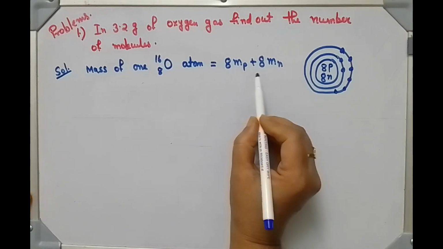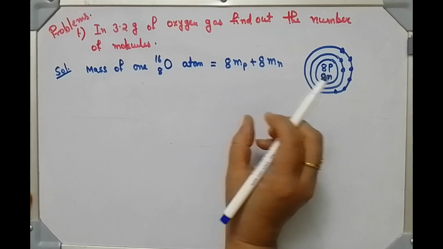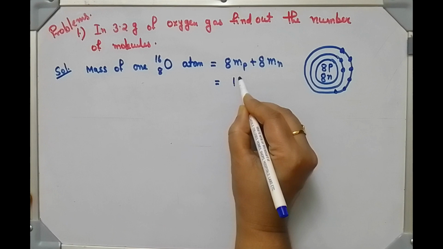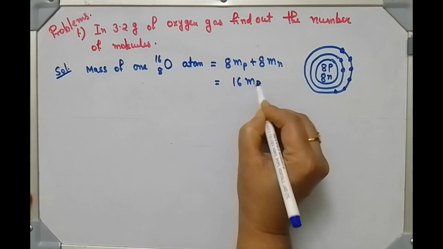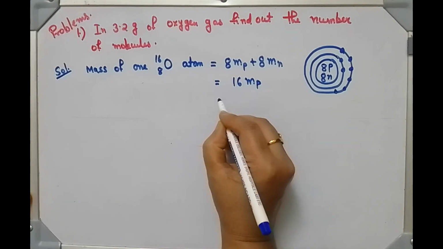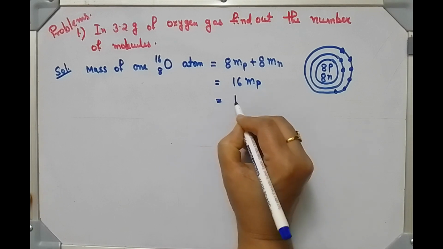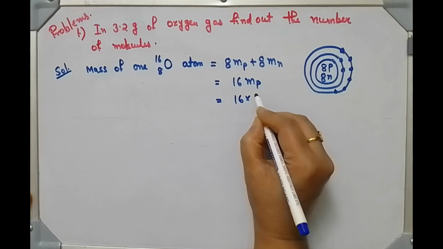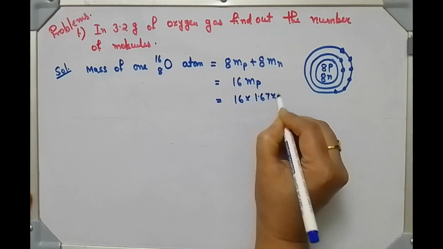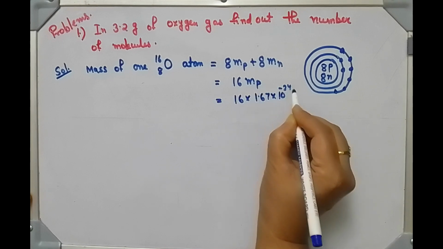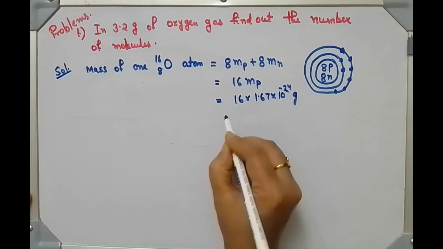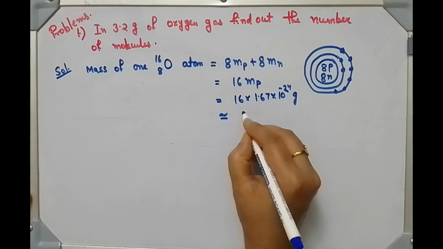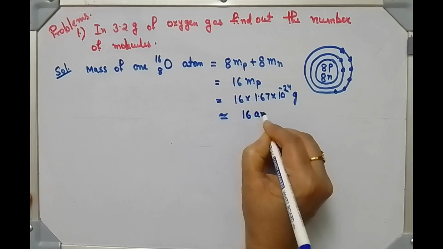Since mass of proton and neutron are approximately same, we can consider this as mass of 16 proton. So 16 into mass of 1 proton, you can write 1.67 into 10 to the power minus 24 gram. So approximately this is equal to 16 atomic mass unit.